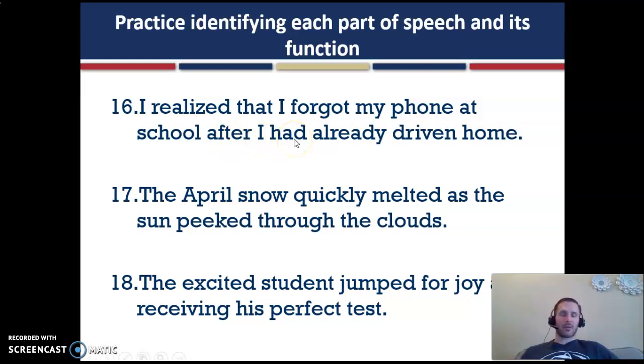Had is a helping verb here, helping the main verb driven. Had driven, that's the verb there. Driven is the action verb. Already is an adverb describing when you had driven. And home is also an adverb describing where you have driven. Had driven where? Home.